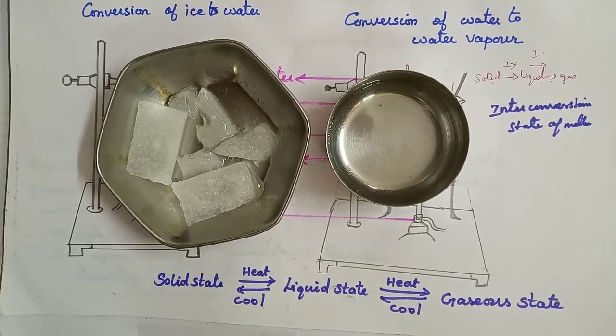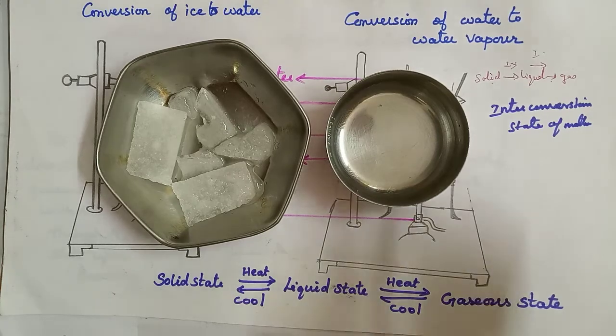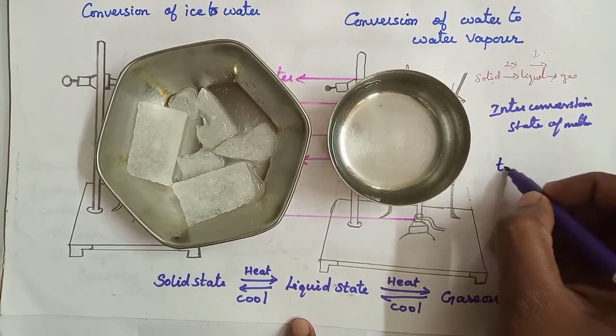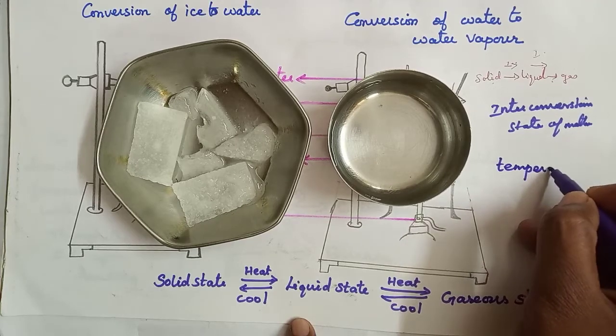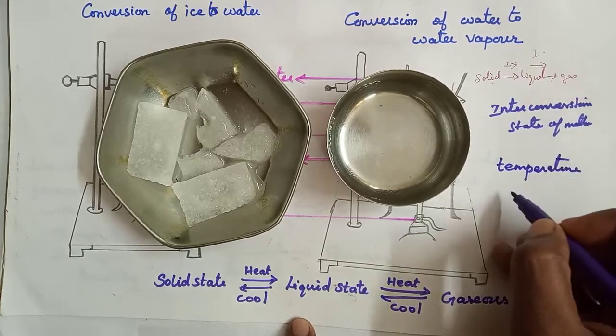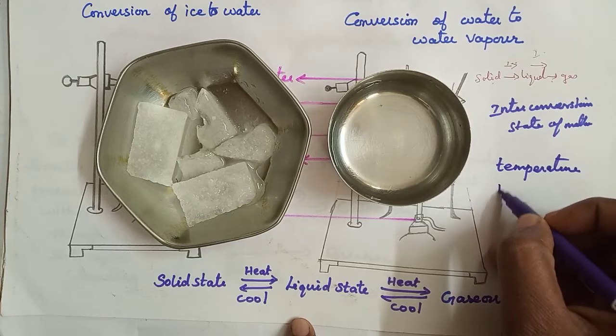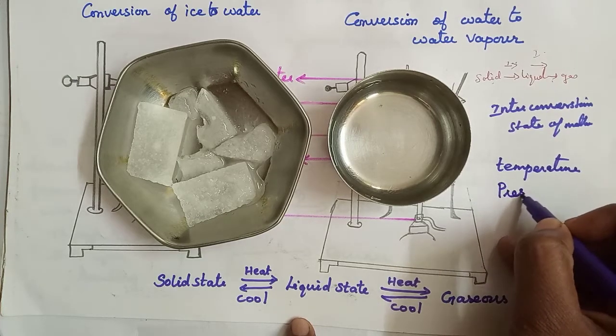Understood, children? So how to bring about the change of state? Any idea? We have two ways to achieve this. One is by changing temperature. Another one is by changing pressure.